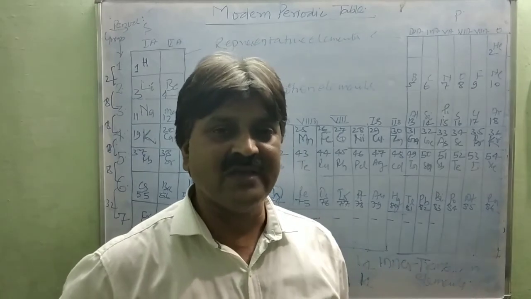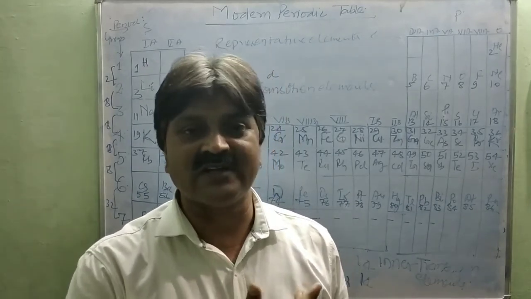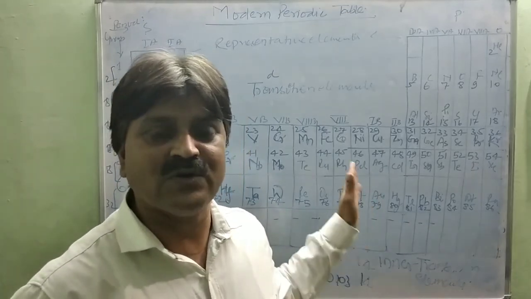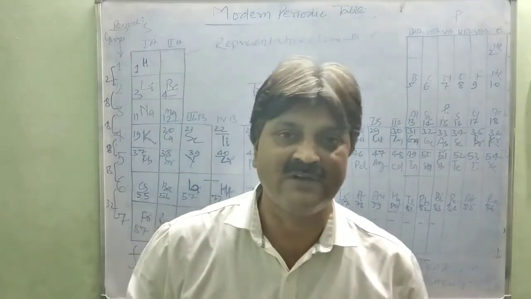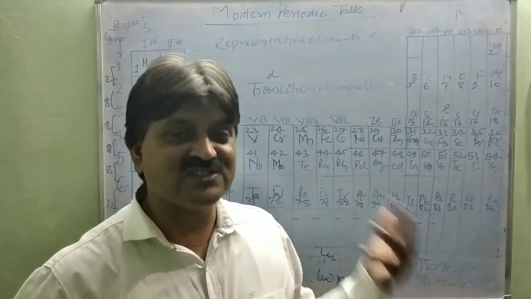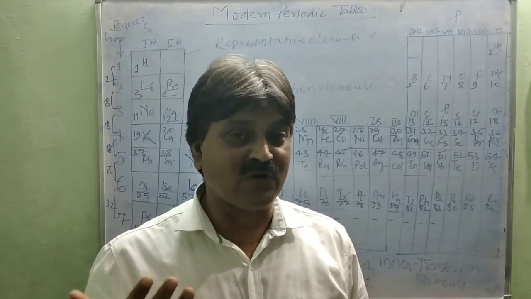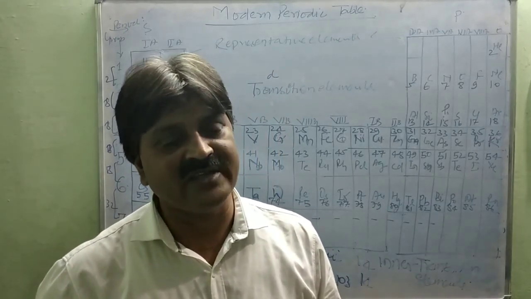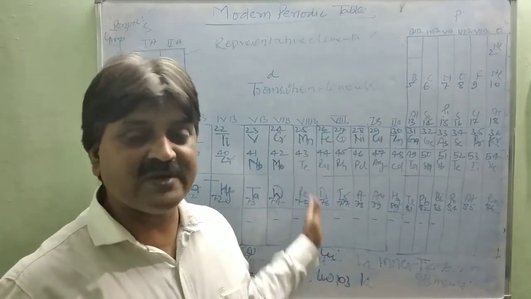Either you can learn in this way, or you can make short abbreviations yourself for your convenience to learn the elements. So whatever is convenient for you, you can take it. And this is the simple way to draw the periodic table. Next time we will discuss the periodicity of elements, and you should try to sketch this periodic table yourself and keep in mind how to draw it. If you have knowledge about drawing the periodic table, then you can very easily put in the elements, and you can learn the placement of the elements very easily. And with the help of this, you can make a systematic study of the elements.